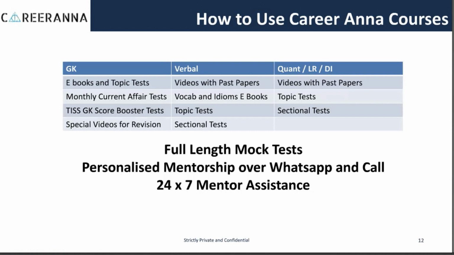So leverage the advantage which you have over others who have not joined the course, and let us guide you to ace the TISSNET exam.